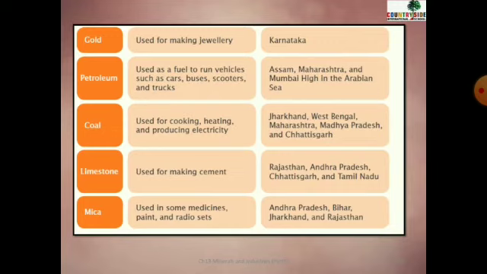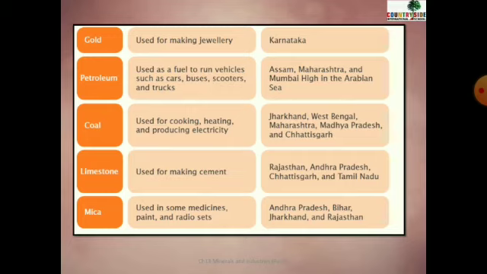There are more. Now, gold. We know that gold is used to make jewelry, but in India it is found in only one state, that is Karnataka. So remember, gold is found in dash state. It is found in Karnataka. Next is petroleum. Do you know the use of petroleum?